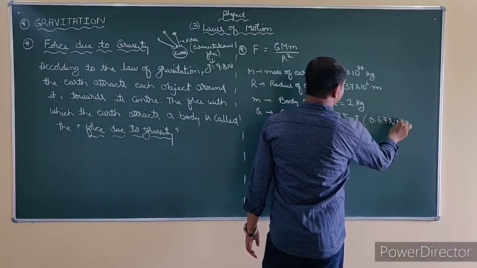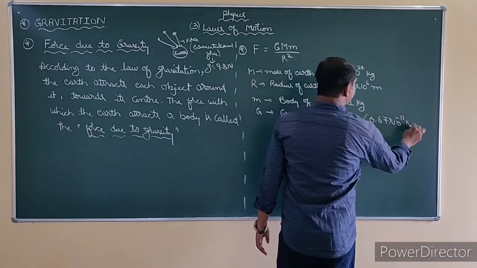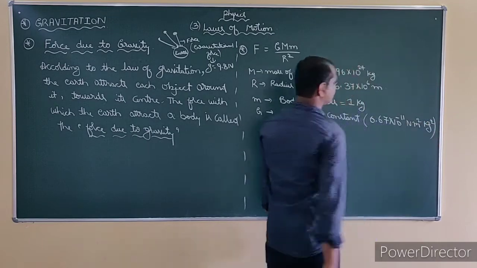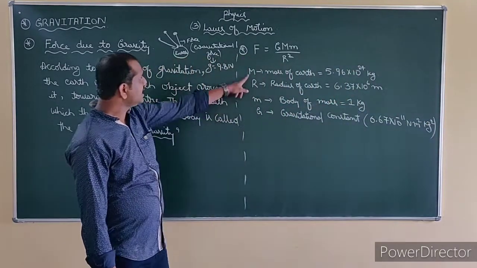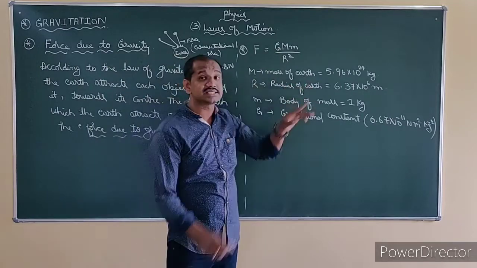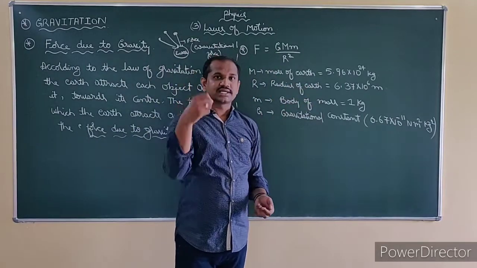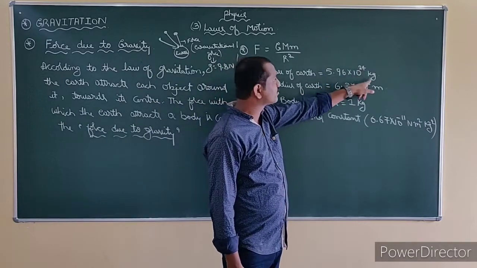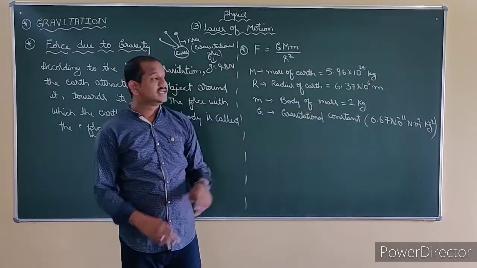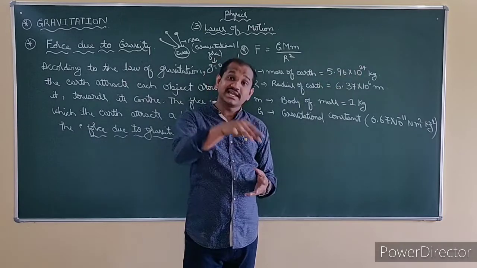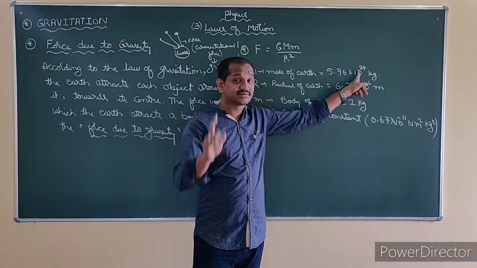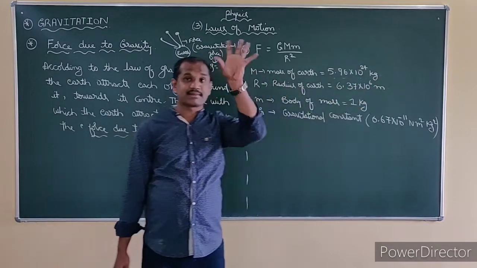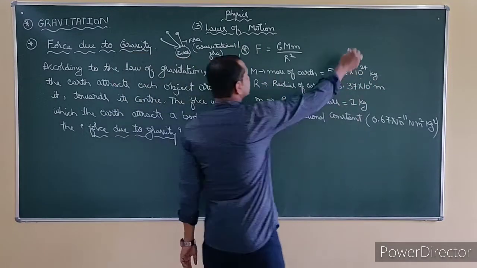6.67 into 10 to the power minus 11 Newton meter square per kg square. And this capital M is the mass of the earth. Mass of the earth is the standard value, that is 5.96 into 10 to the power 24 kg. See, if you make this minus, it's very less. If it is plus, you have to take it very carefully. 5.96 into 10 to the power 24 kg is the mass of the earth.